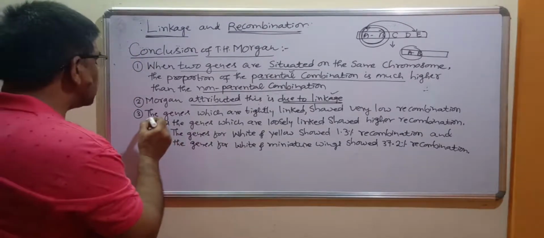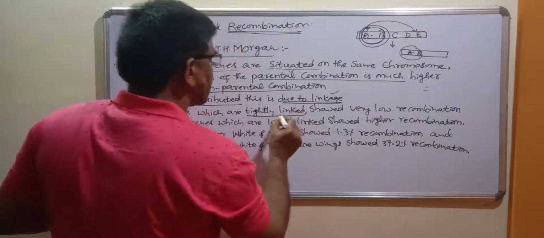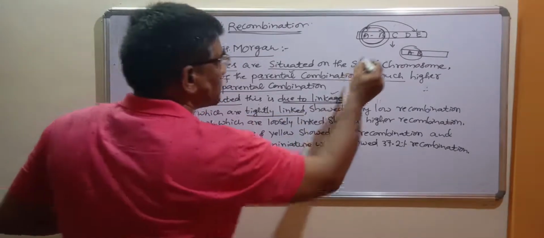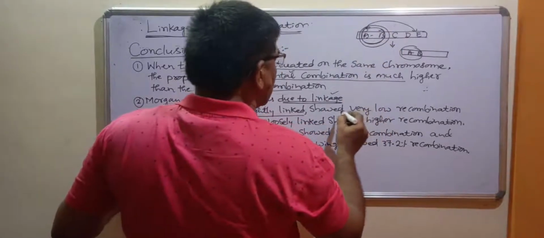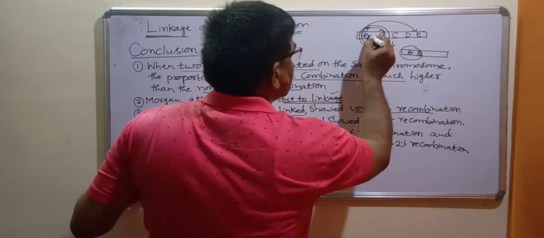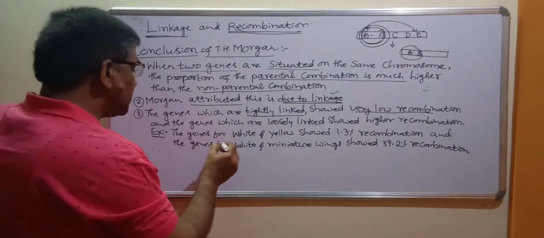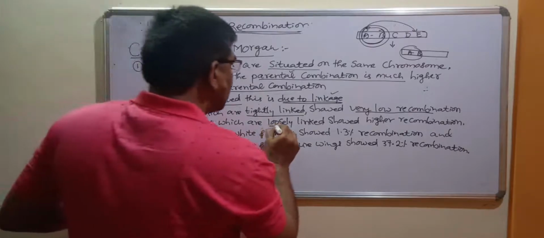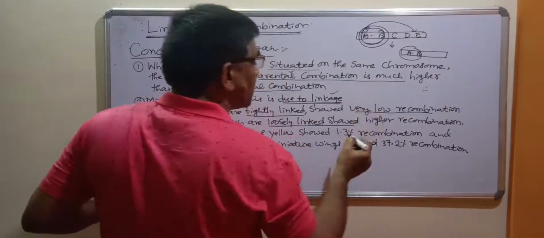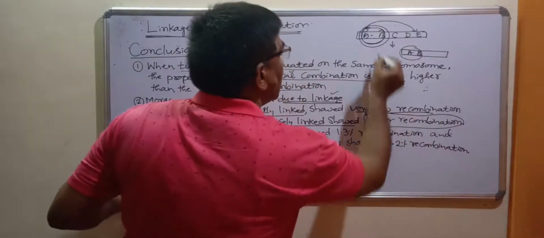So therefore, in his another conclusion, tightly linked genes, now these two genes are tightly linked, they show very low recombination. So there is less recombination between these two genes. Similarly, the genes which are loosely linked, there are high recombination chances present here. Loosely linked.